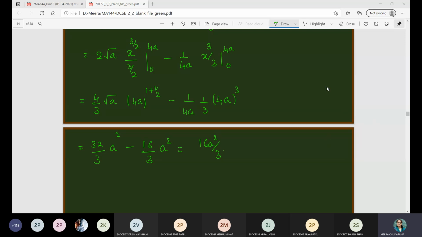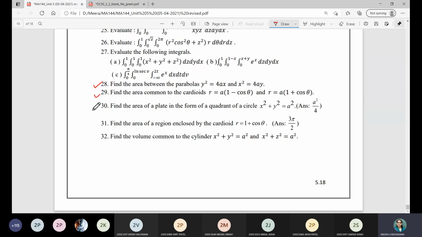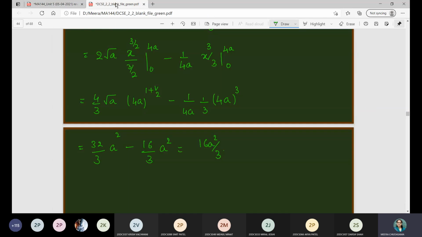Right? Okay. So let us consider now example 30. How you are going to do it? How many of you got the answer 16a square by 3? Please raise your hand. Very good. Let us do now the next example.